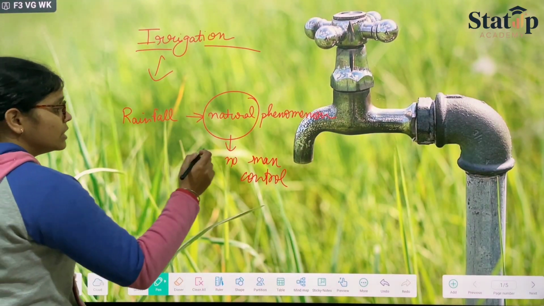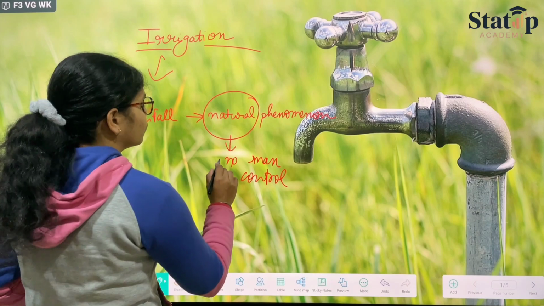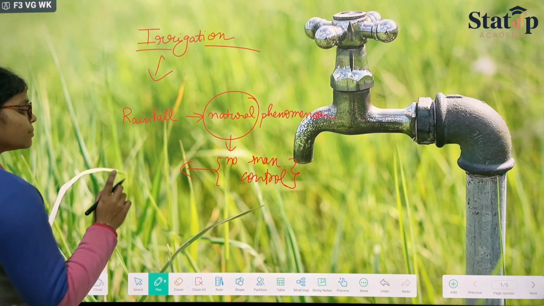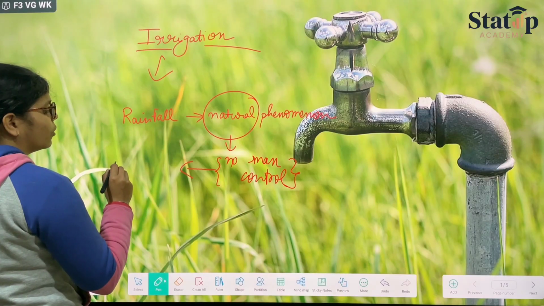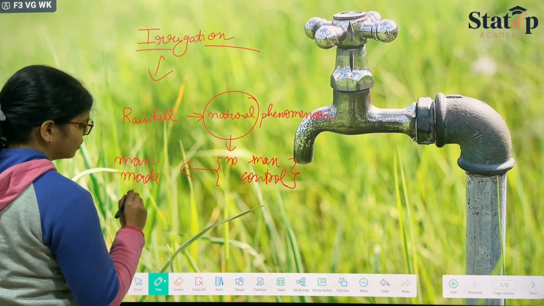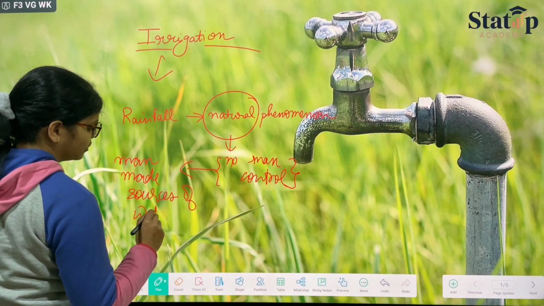We prefer that since there is no natural phenomena under man's control, therefore what we can do is we can just take the help of man-made sources of water.